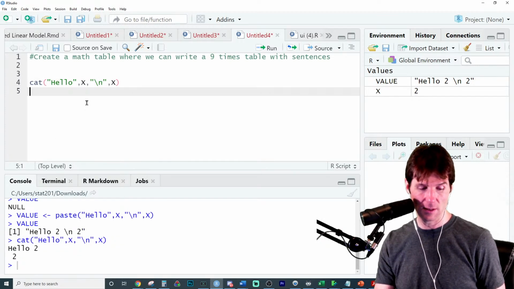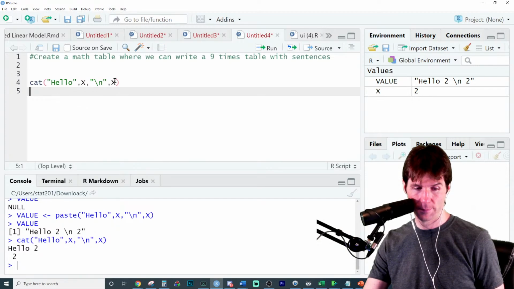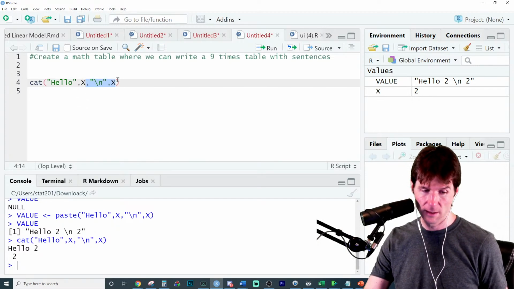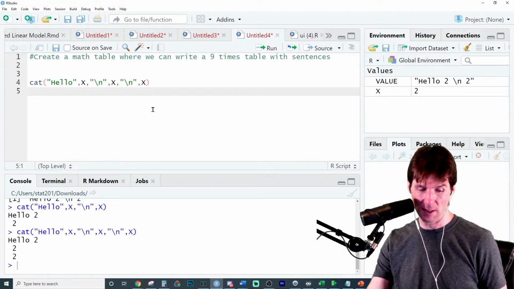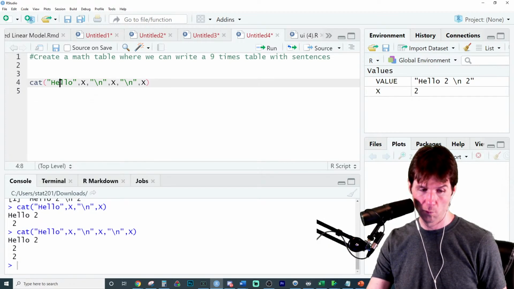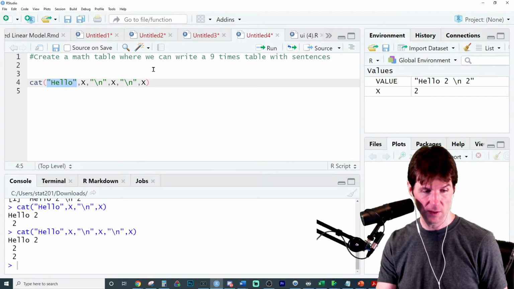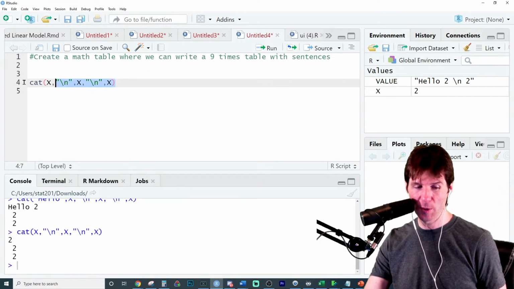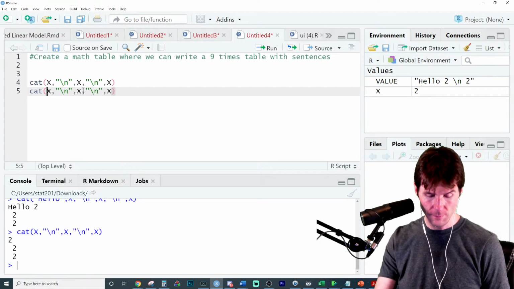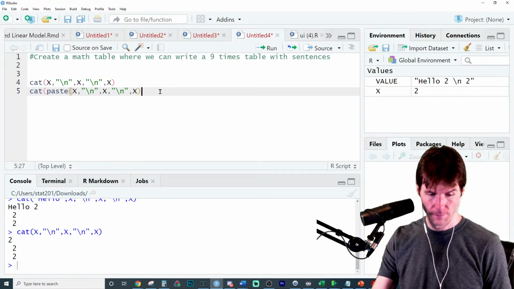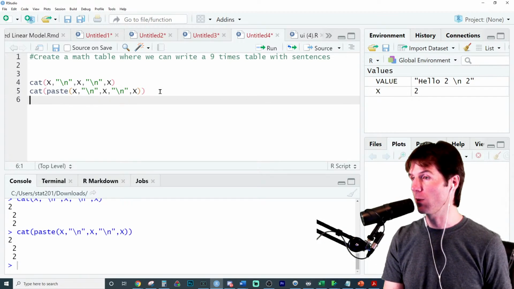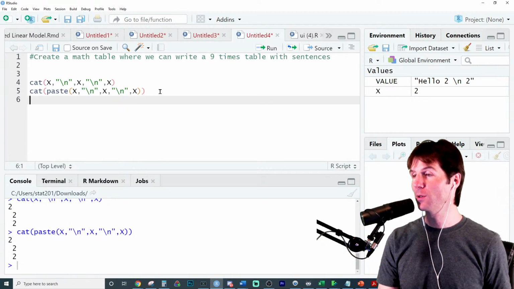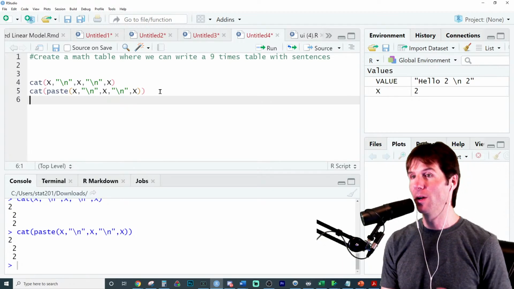I don't like that it does a slight indent on that. Let me see if it does it again, because I think the cat paste doesn't. Let me remove this. I don't like that. So you see, I'm so particular. Oh, it's doing it anyways. Well, I guess it's going to do it the way it wants to do it.